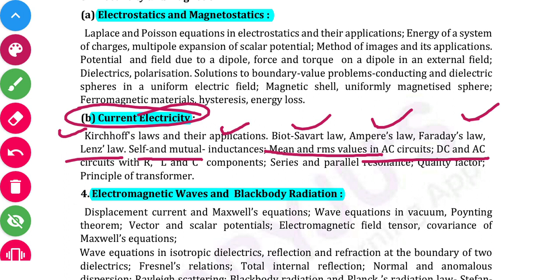Okay, and series and parallel resonance, quality factor, principle of transformer.